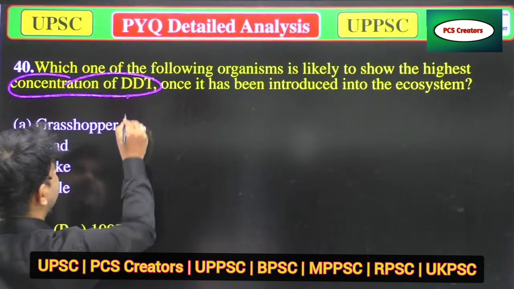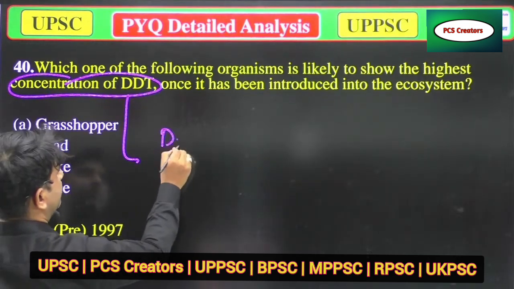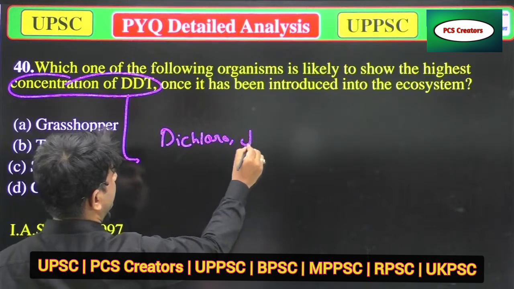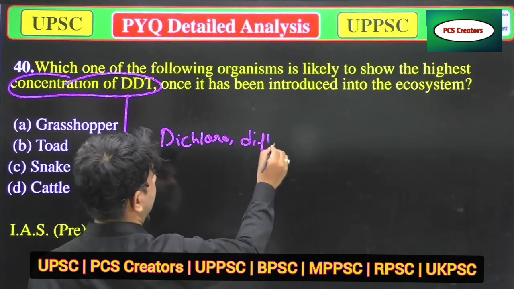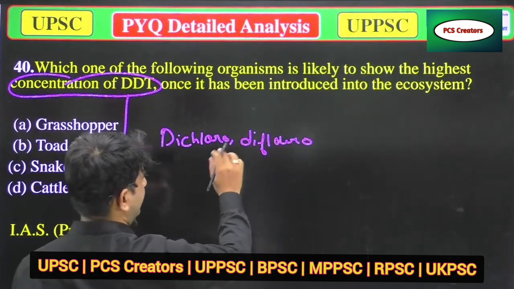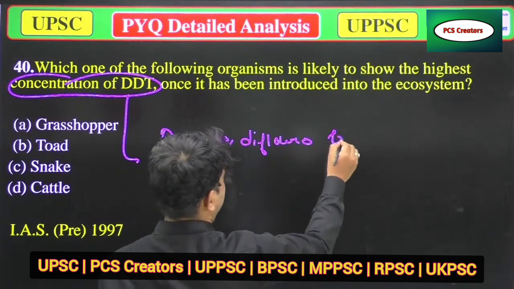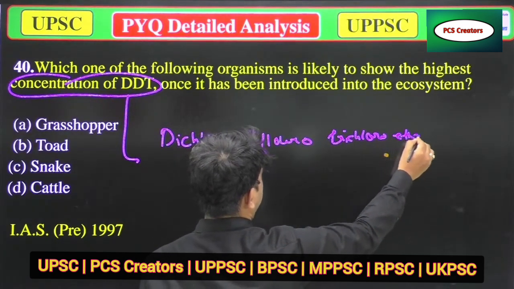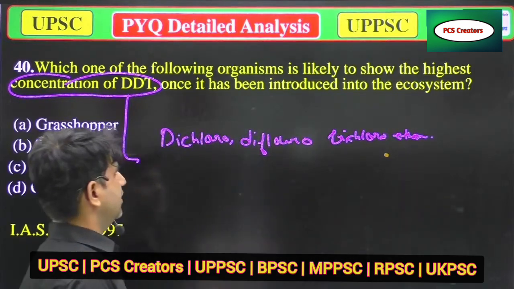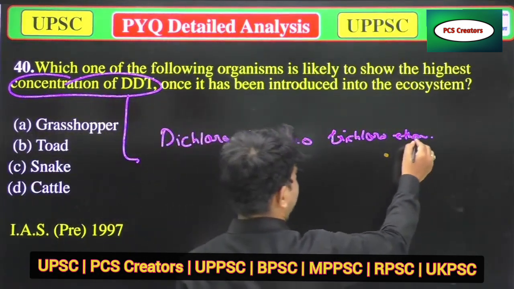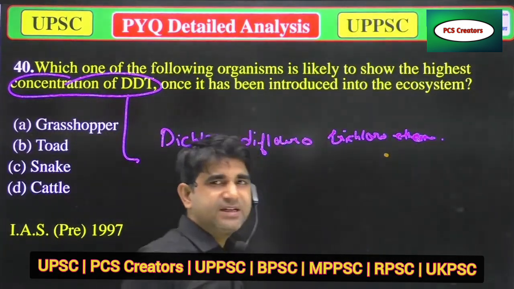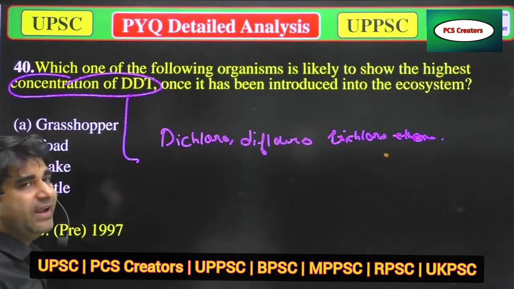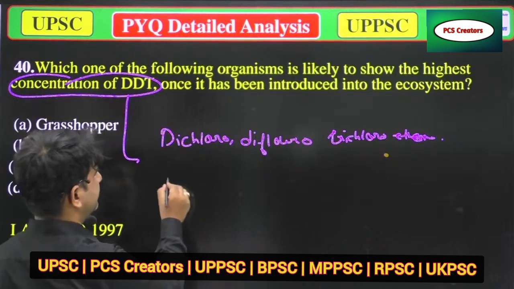The full form of DDT is dichloro-diphenyl-trichloroethane. This is the full form of DDT. Now, DDT is banned in various countries, like our country. So, why is this term biomagnification?